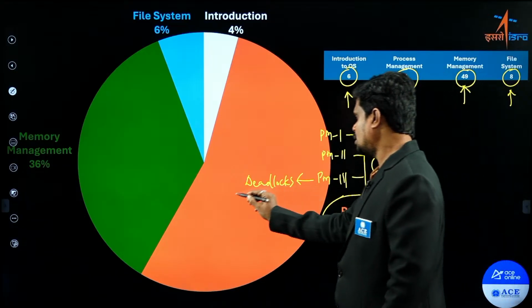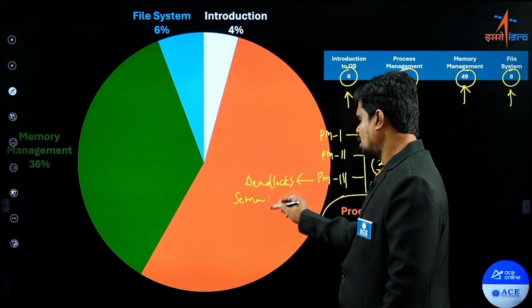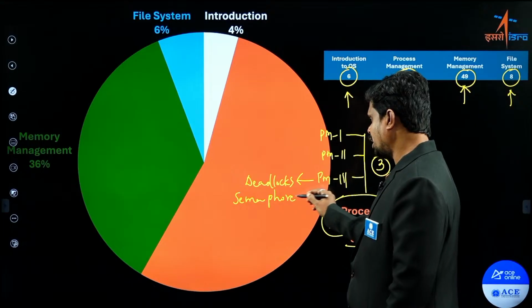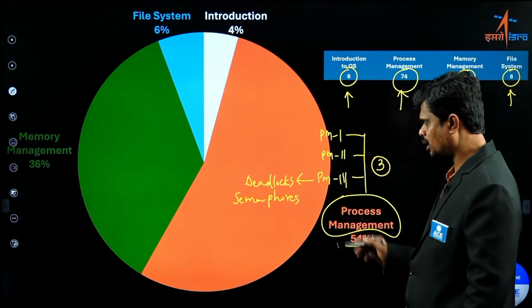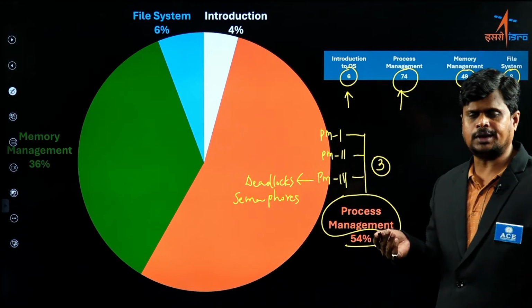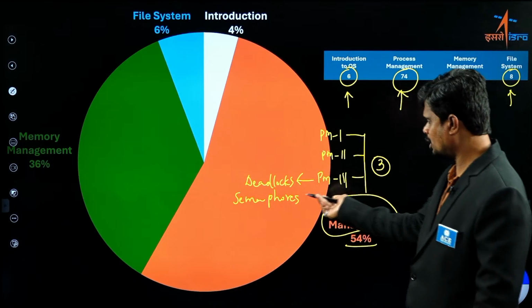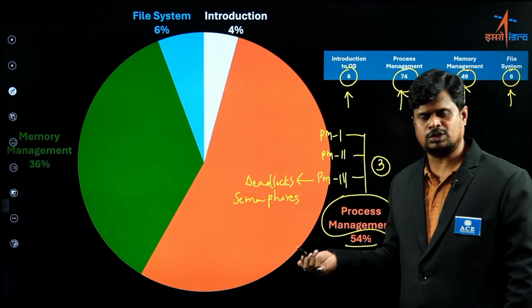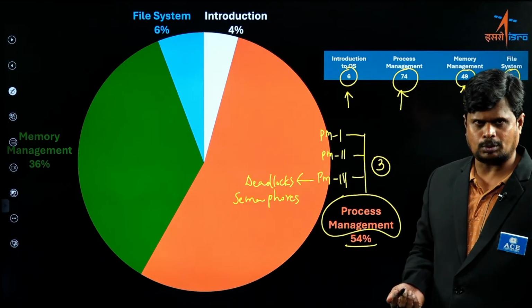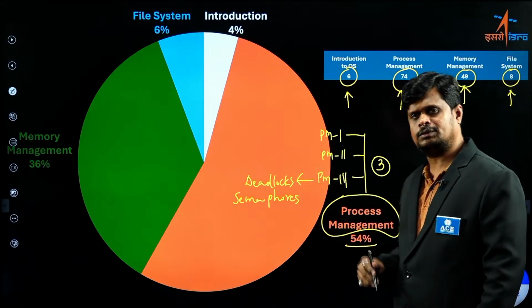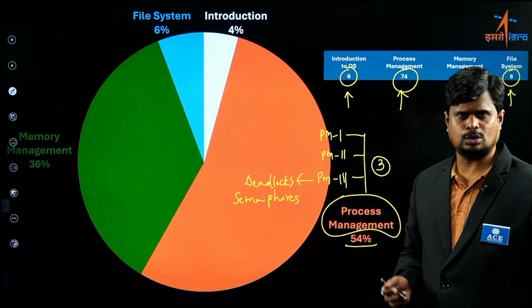The next weightage is for semaphores. As part of process management part 3, we usually discuss inter-process synchronization. In it we have a topic called semaphores, which is the OS-based solution to the critical section problem. Based on that also, we have a decent number of questions in the ISRO previous year papers.